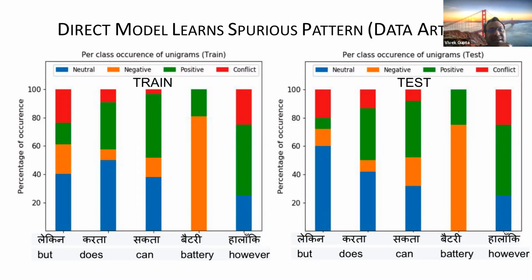For example, in one data set, I don't know which data set this example is from, but I think it's a sentiment thing, product reviews, and you can see there are non-sentiment words which are highly indicative of the label. For example, battery. If you have a sentence with battery, it can say it's negative, no matter what the sentence is. I can say the battery of the product is super awesome, but it still can say negative because there is high correlation between the lexical item and the label, and this is just one kind of spurious pattern. There are hidden spurious patterns in language, in how the data is annotated. There may be functional words which are leaking information. So a direct model can leak information.